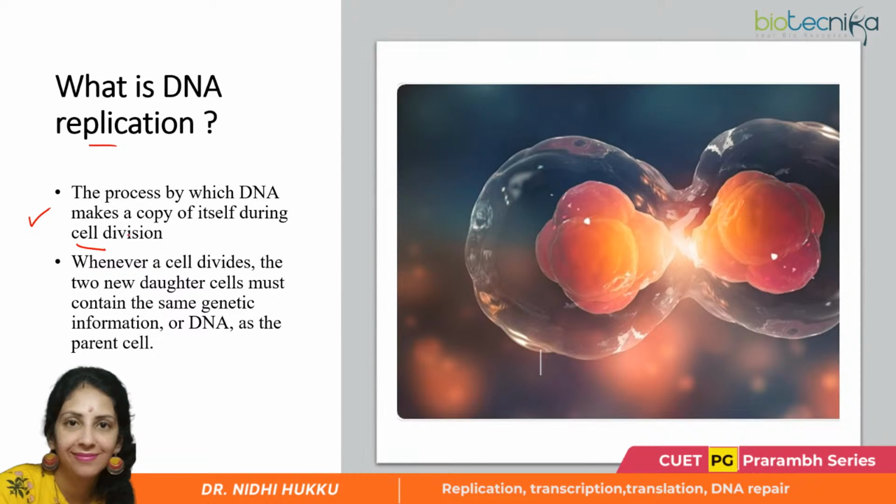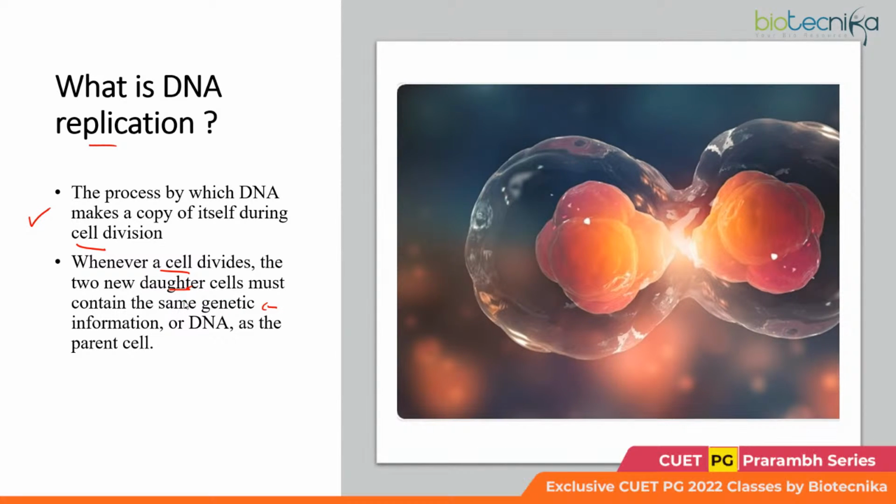See, whenever a cell divides, the two daughter cells must contain the same genetic information. As we know, DNA exists as the genetic material for the majority of organisms. So whenever a cell is going to divide, it is important that the daughter cells also have their own copy of DNA.